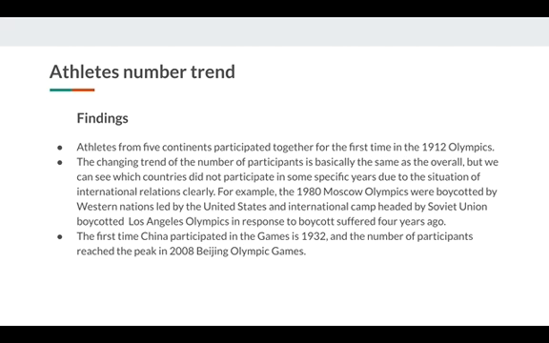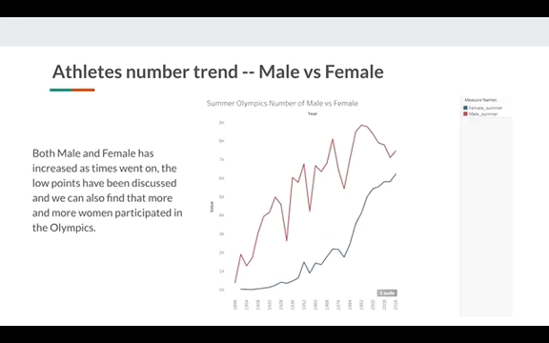For example, the 1980 Moscow Olympics were boycotted by Western nations led by the United States. The first time China participated in the Games was 1932, and the number of participants reached its peak in the 2008 Beijing Olympic Games. We designed this chart to see the male and female trend. Both male and female participation has increased as time went on, and low points have been discussed.